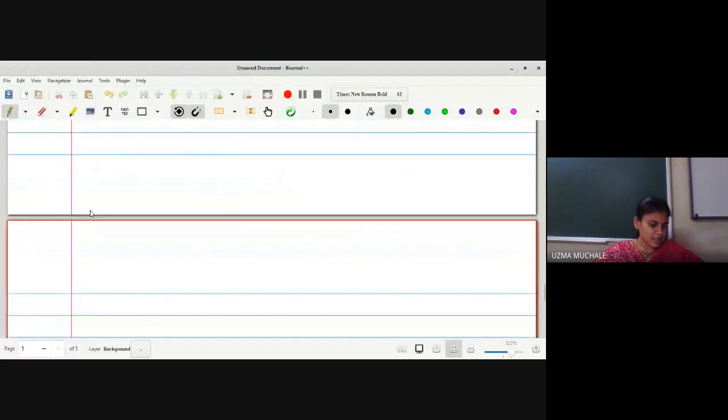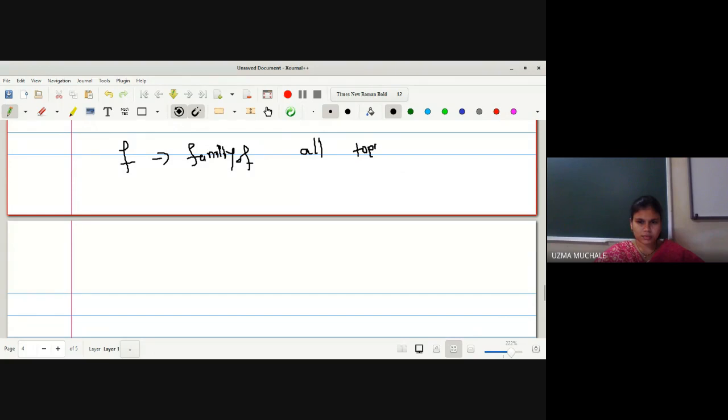The next remark is, suppose F is the family of all topologies defined on X, and let TOE1 and TOE2 be topologies defined on X. If I say that TOE1 is a subset of TOE2, right?